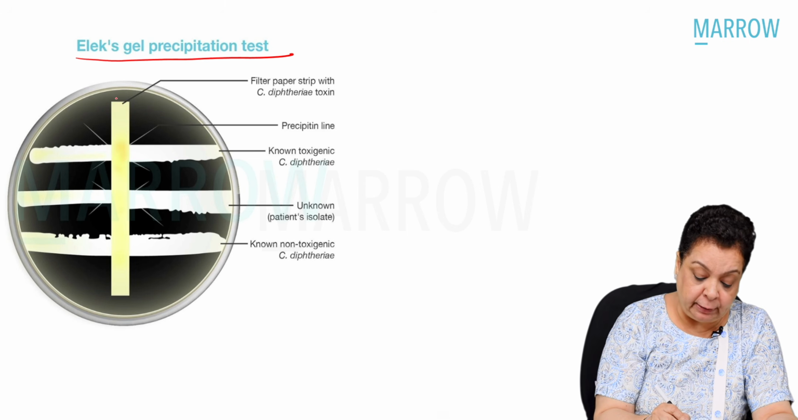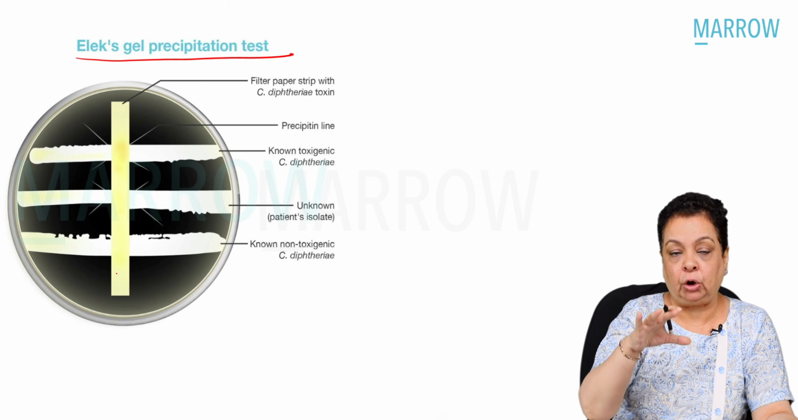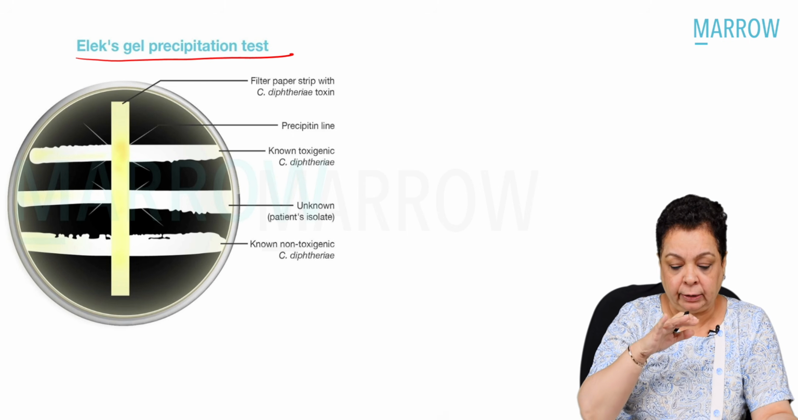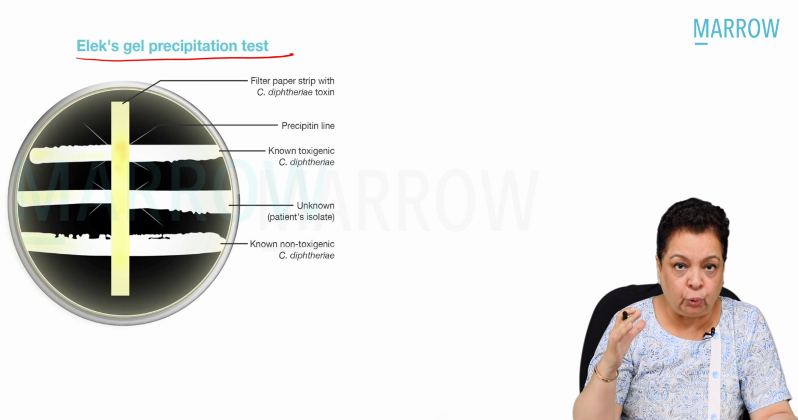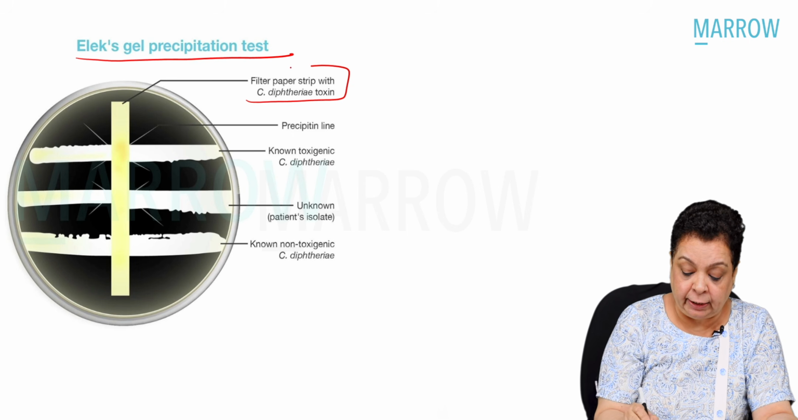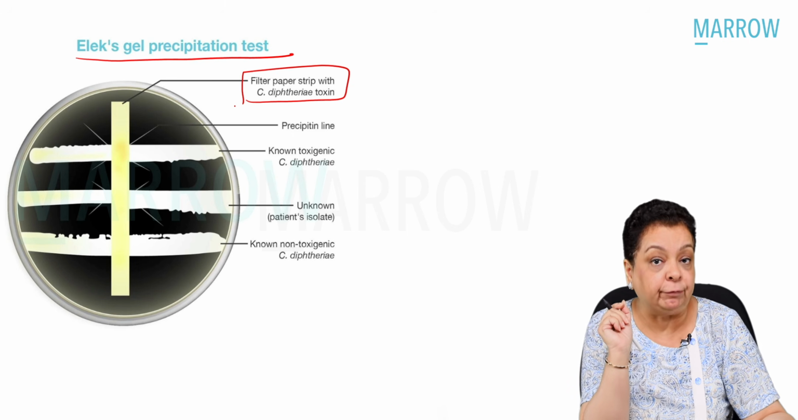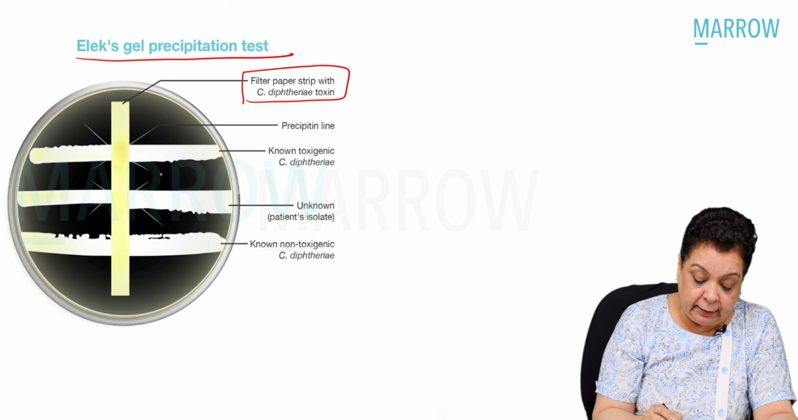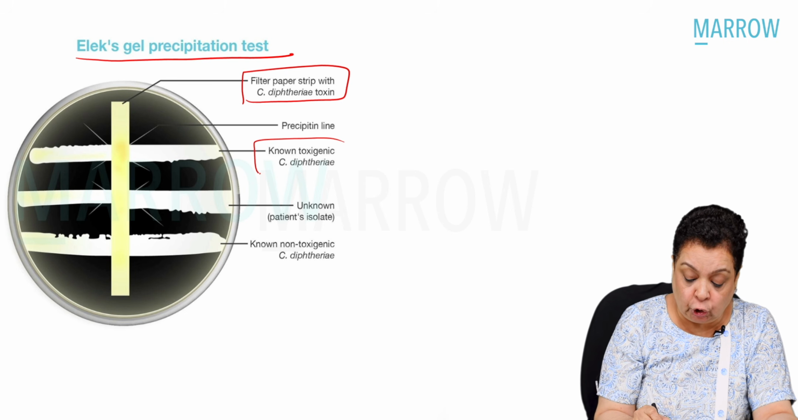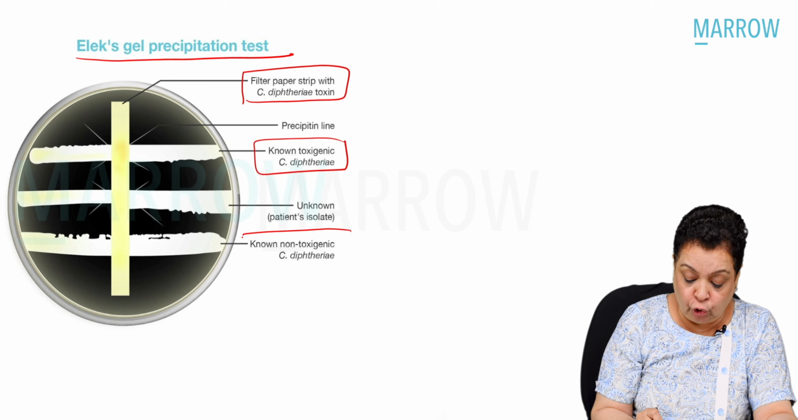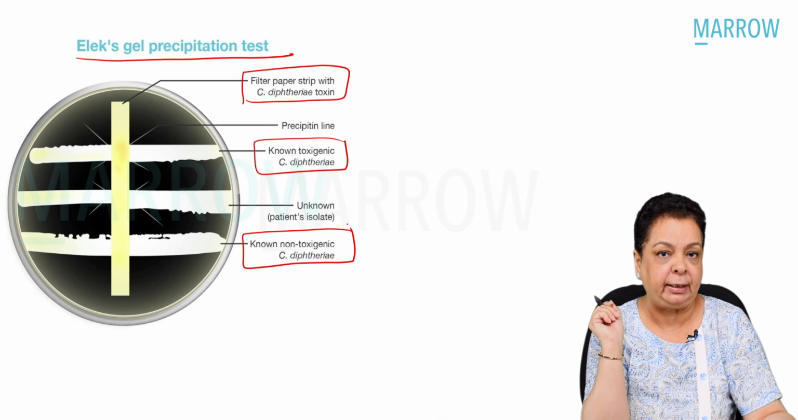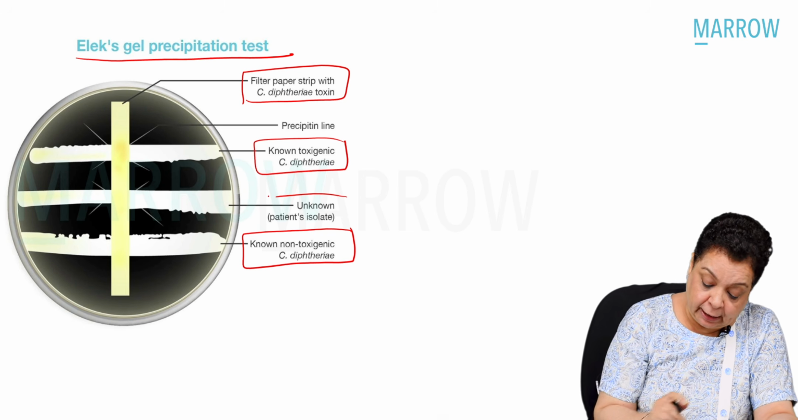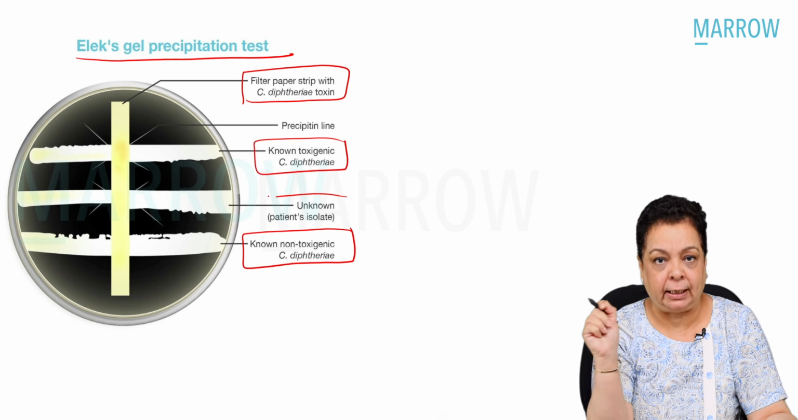So we have a filter paper strip which is placed on the medium when it is liquid. It's not yet absolutely solidified. This is impregnated with the diphtheria toxin. At right angles, we are going to streak a known toxigenic strain and a known non-toxigenic strain of Corynebacterium diphtheriae, and in between our test isolate.